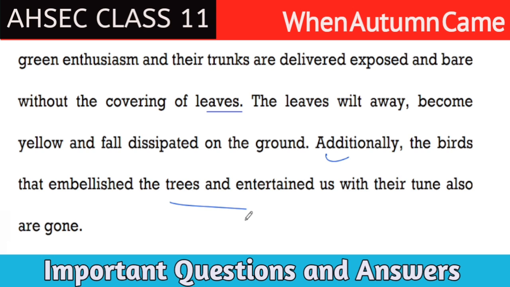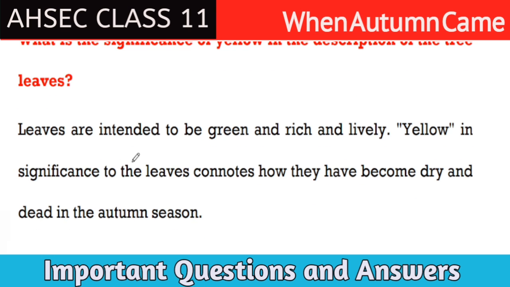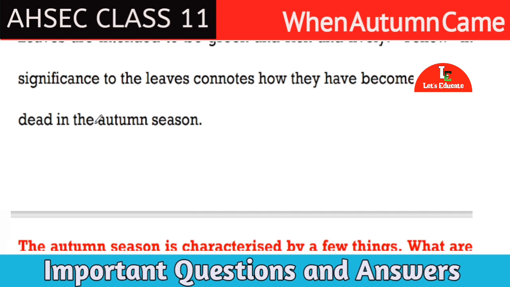Okay, next question. What is the significance of yellow in the description of the tree leaves? Answer: leaves are intended to be green and rich and lively. Yellow, in significance to the leaves, connotes how they have become dry and dead in the autumn season.